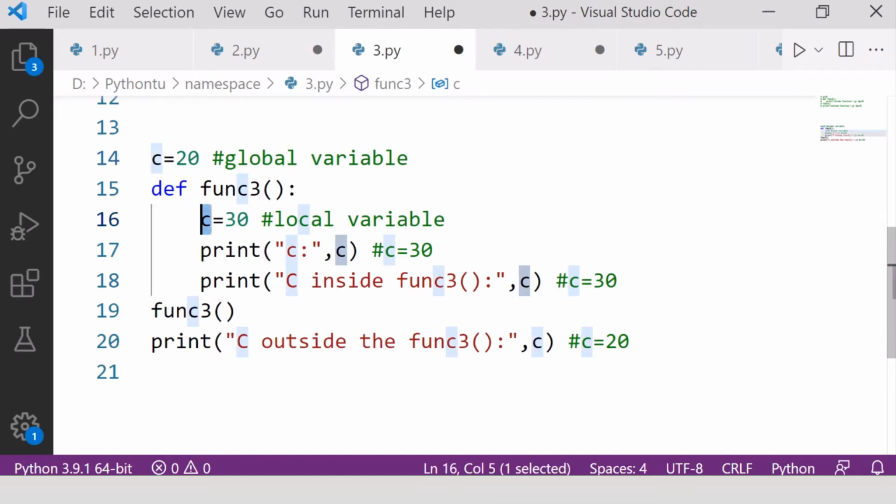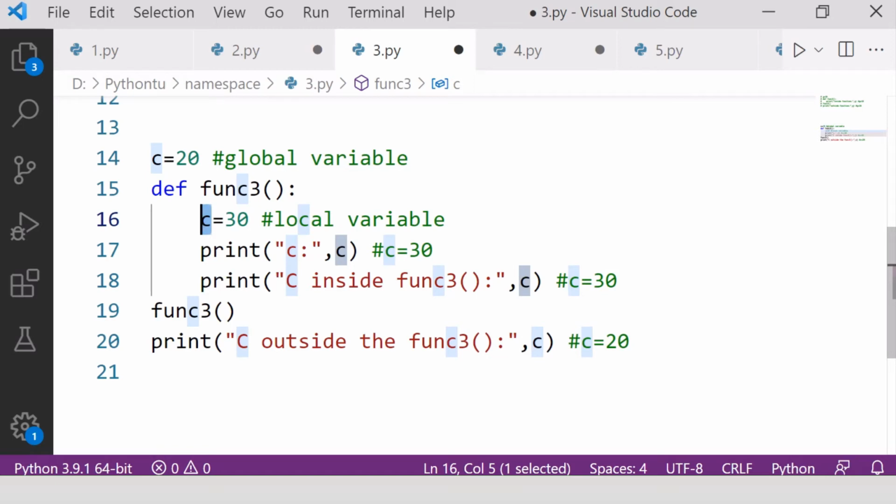When we have the same variable names, in that case the preference will be given to the local variable. So this is the point that we have to take care of and learn.